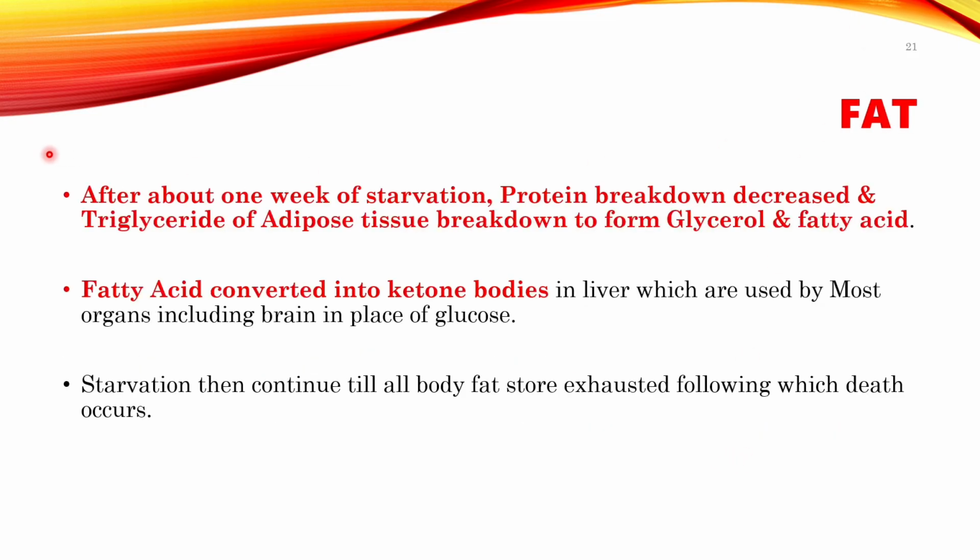Now fat. After 1 week of starvation, protein breakdown keeps on decreasing and now the triglyceride in the adipose tissue will break down to form glycerol and fatty acids. So after 1 week, the fat will be utilized mainly and free fatty acids are released that can convert into ketone bodies. And we know that ketone bodies can be excreted in urine and ketoacidosis can develop. Starvation then continues until all body fat is exhausted, until the body utilizes all body fat, and ultimately death is the outcome if starvation is continued.